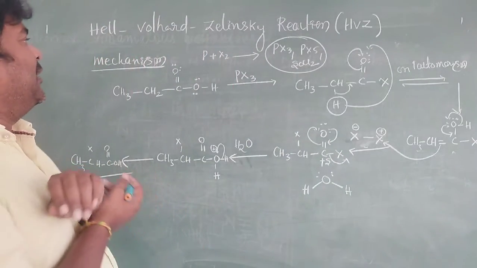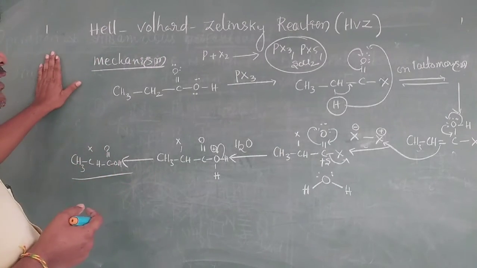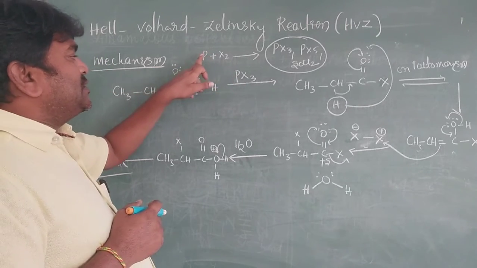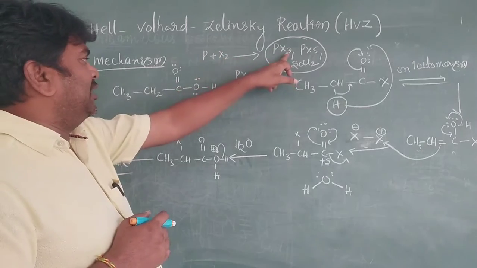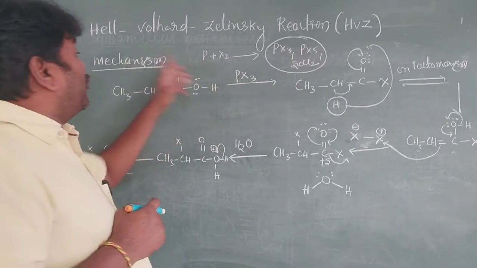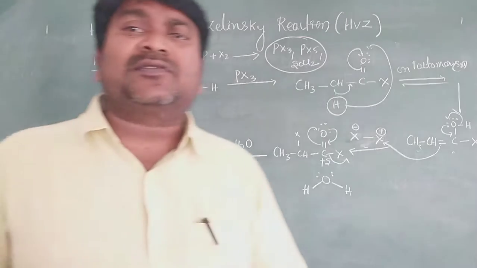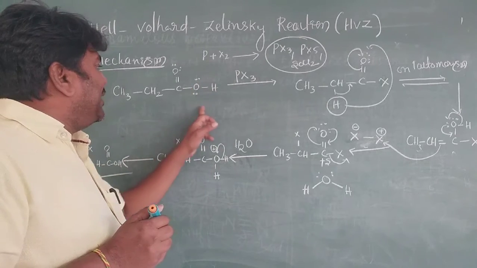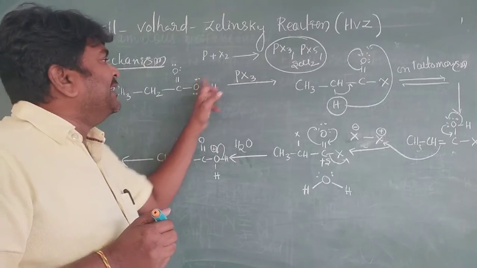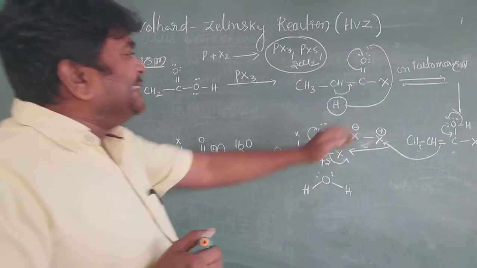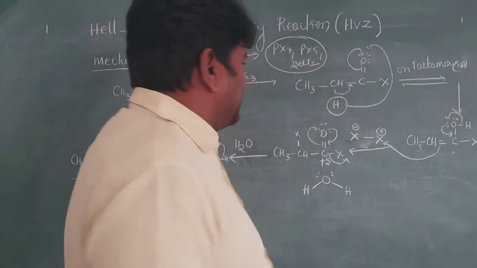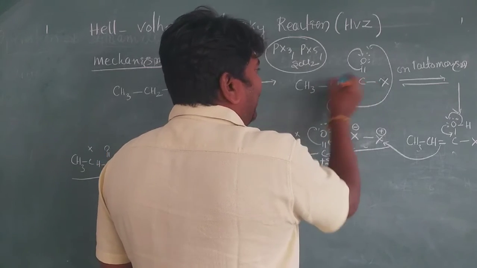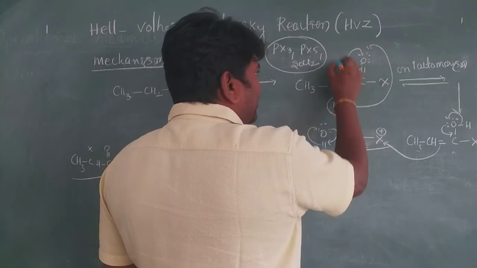Okay, once again I'll explain here. It is the mechanism. First of all, this reacts with the PX3. How to form this one? Initially, phosphorus reacts with X2, you will get PX3. Now carboxylic acid reacts with phosphorus trichloride or phosphorus pentachloride, so OH is replaced by Cl or X. So this compound is formed. And then on tautomerism, very important. So these electrons are shifting here, pi bond in between carbon, carbon.